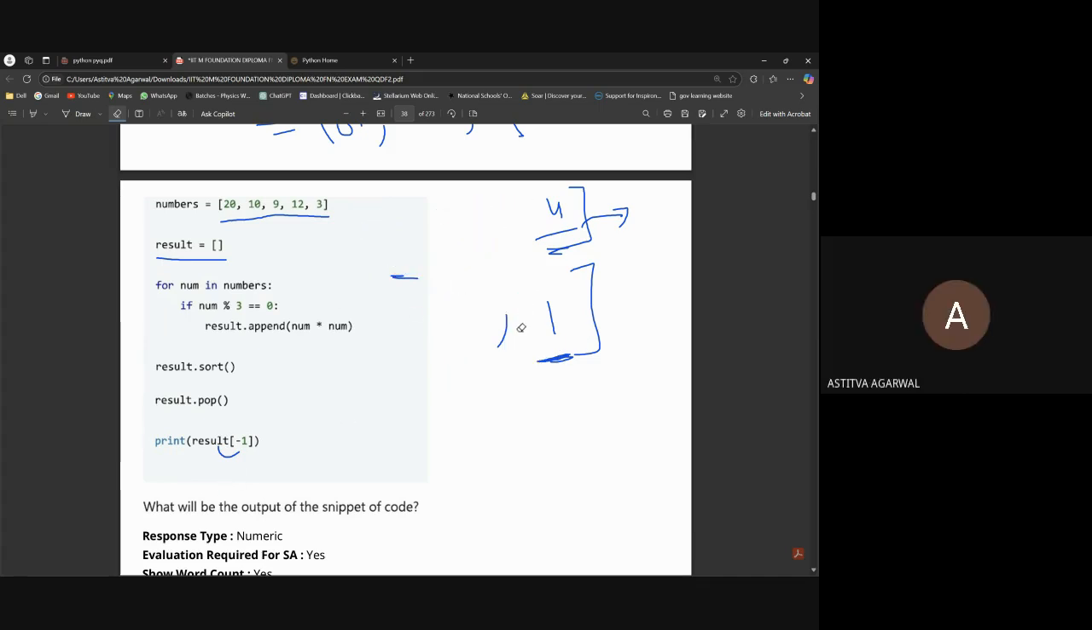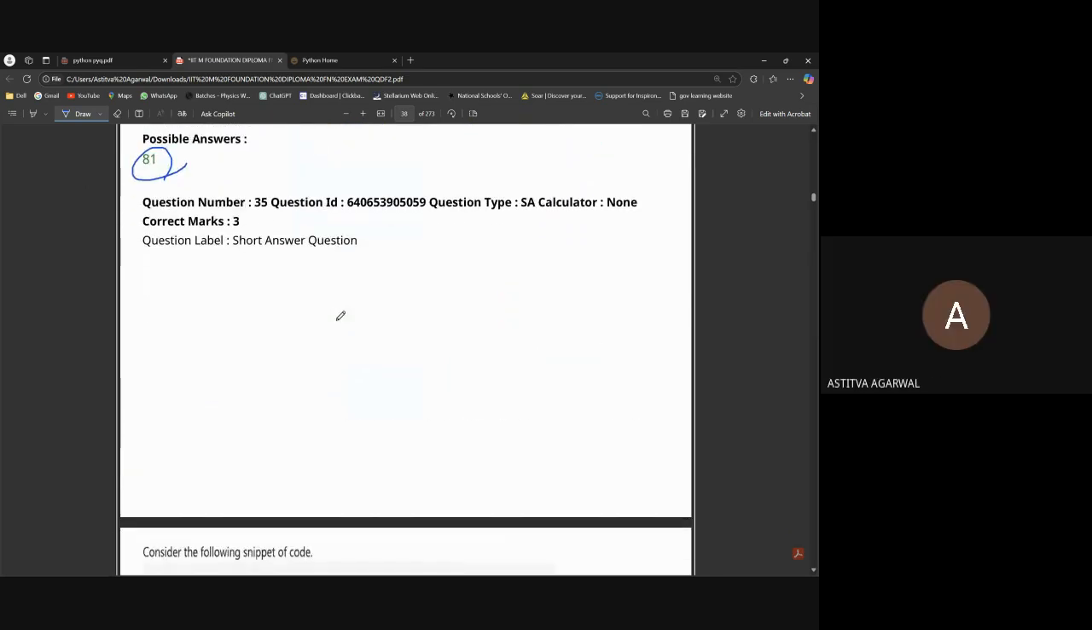Why has 144 been popped out? Because of this line, result dot pop. It means that the last element should be popped out. If pop is written, it means the last element will be popped. If we provide any index in this function, then it will pop out the index we want. But here it is only popping out the last element because no index is given. So the last one has to be popped out. Okay, great.